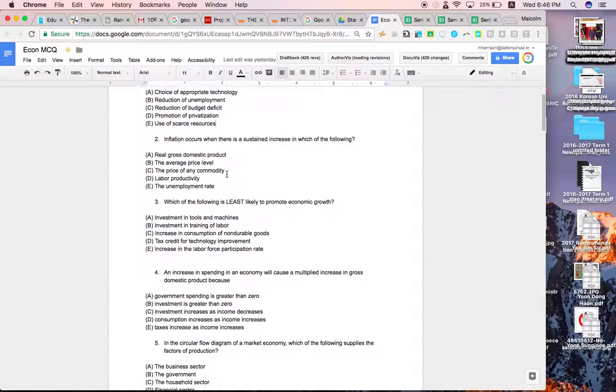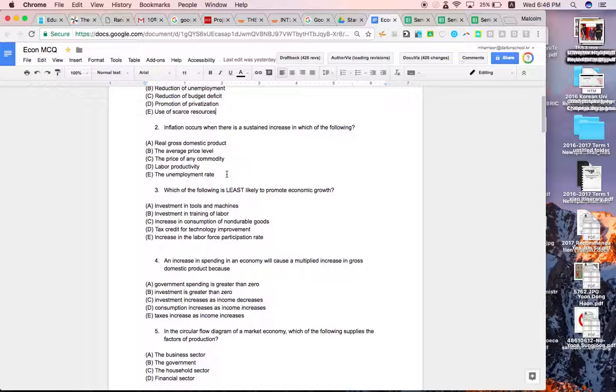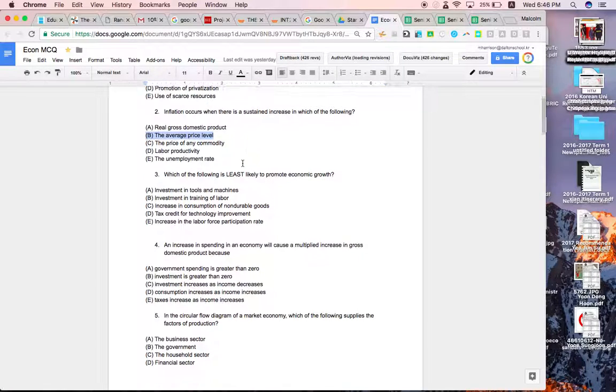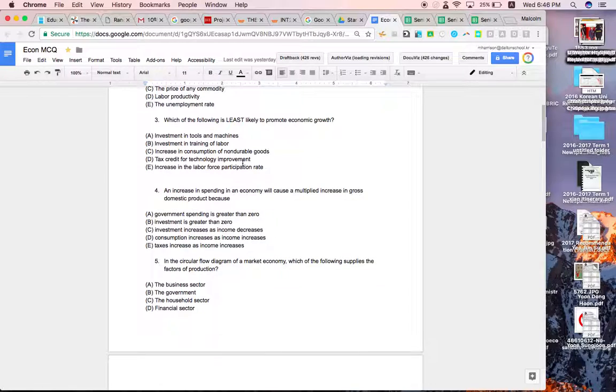Next up, we have inflation. Inflation occurs when there is a sustained price increase in which of the following? The correct answer is the average price level. So the average price level increasing is what inflation is.